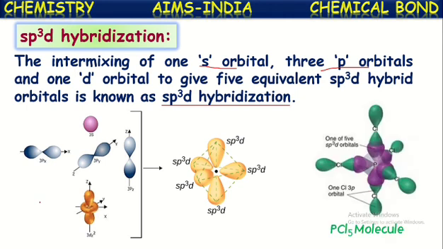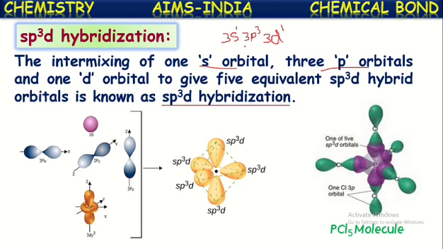In the PCl5 molecule, the central atom is phosphorus. We know its atomic number is 15. Its excited state electronic configuration will have 3s1, 3p3 and 3d1.